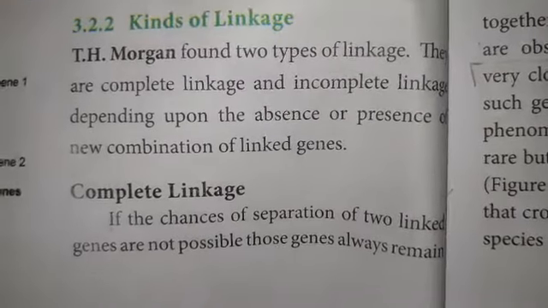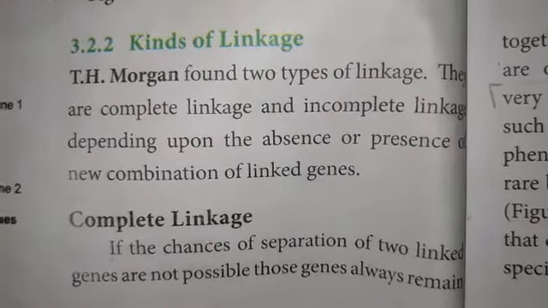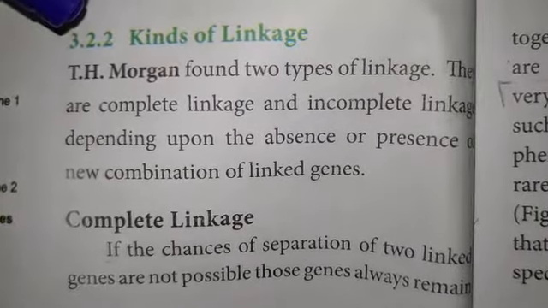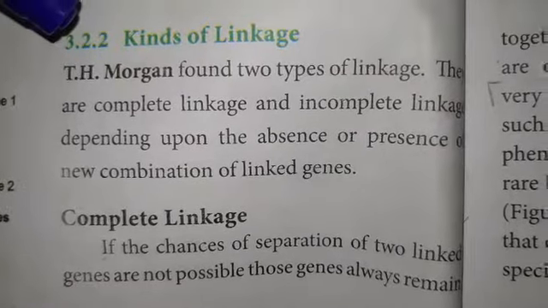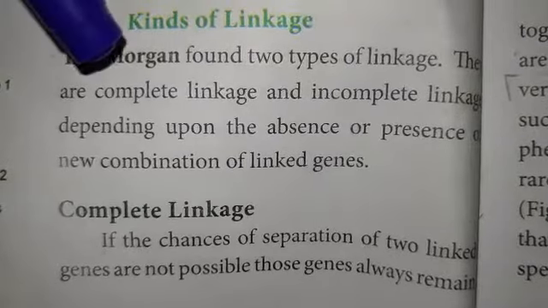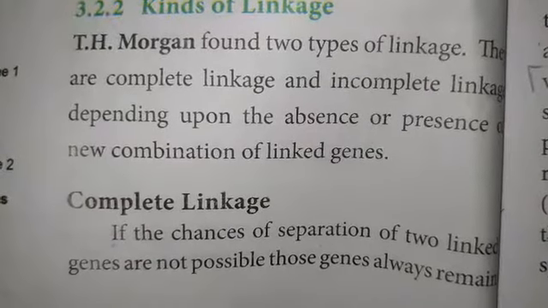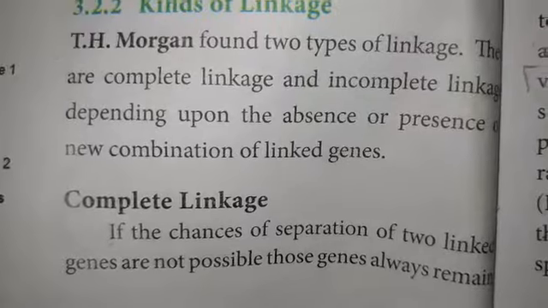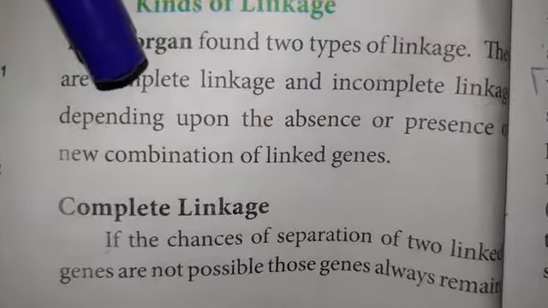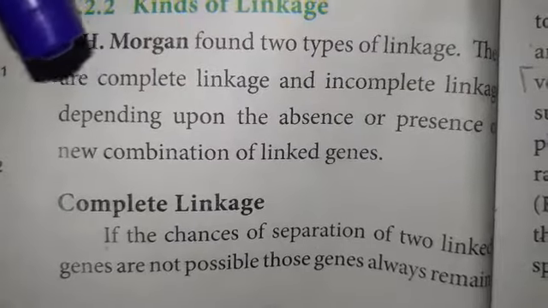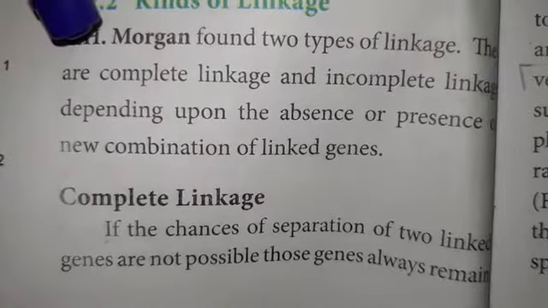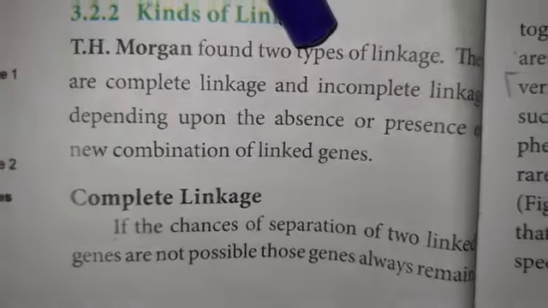Kinds of linkage are based on the presence or absence of new recombination of linked genes. T.H. Morgan proposed two kinds of linkage. One is complete linkage, another one is incomplete linkage. Linkage means the tendency of the genes to stay together during the separation of chromosomes. So here, on the basis of the presence or absence of new combinations of linked genes, Morgan proposed complete linkage and incomplete linkage.